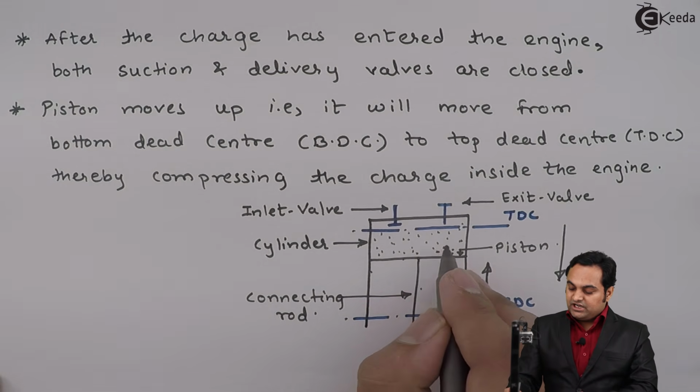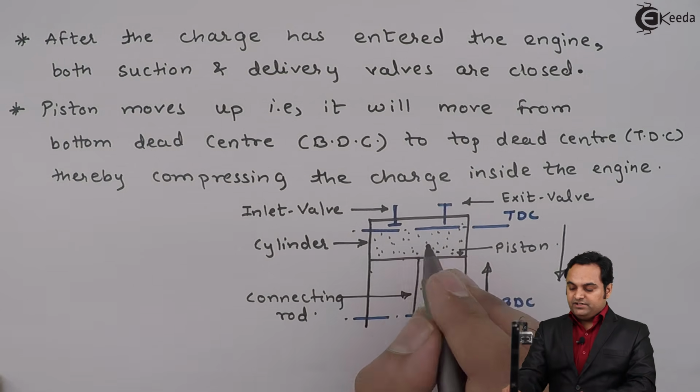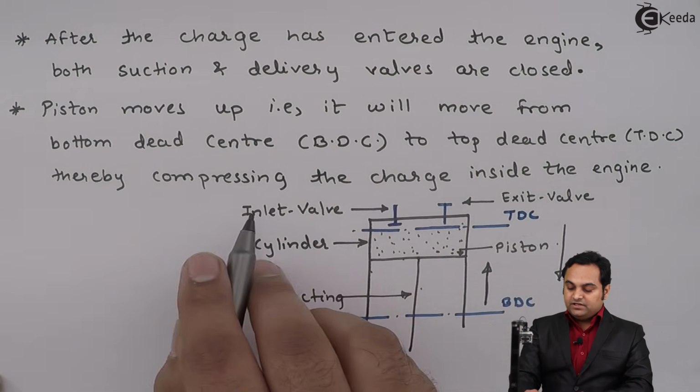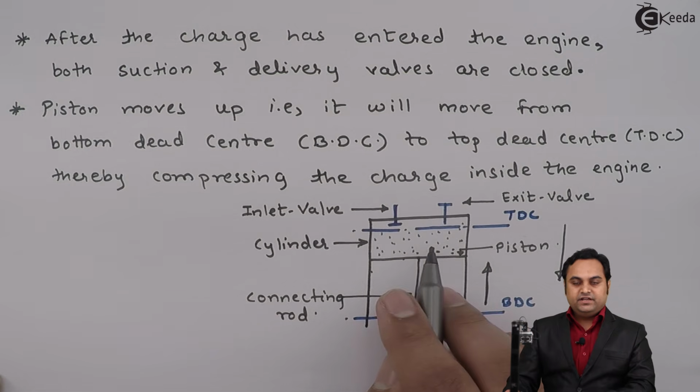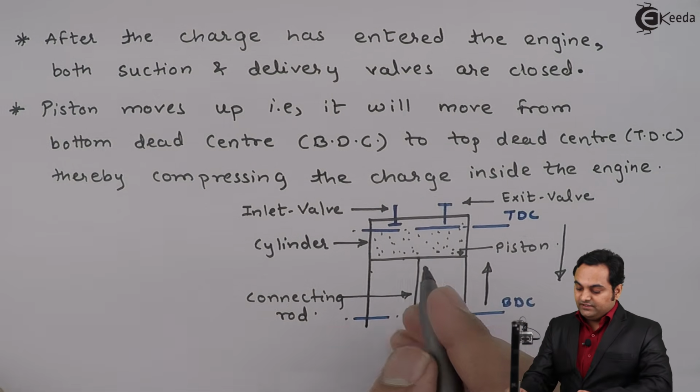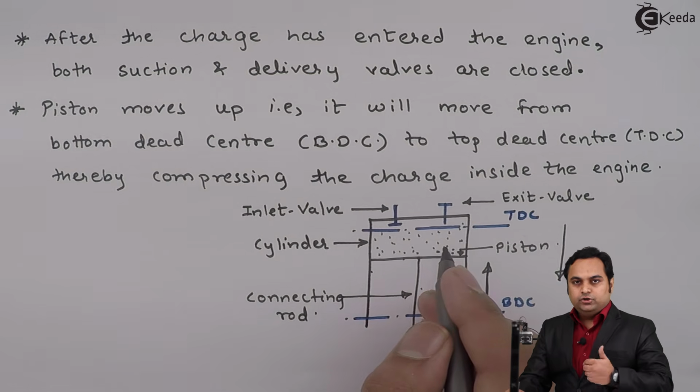At that time the charge which is there inside the engine cylinder will be compressed, and because of that there will be a high pressure rise due to compression.